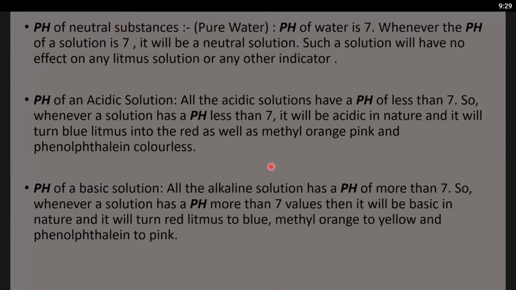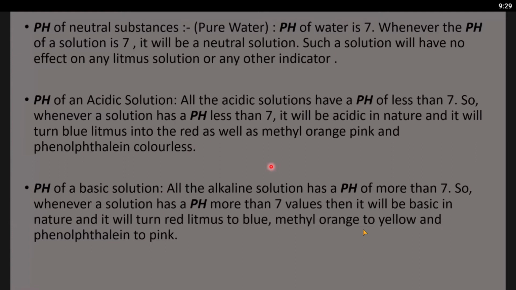That's why pH and indicator are both important concepts and related terms. pH of acidic solutions: all acidic solutions have a pH of less than 7. So whenever a solution has a pH less than 7, it will be acidic in nature and it will turn blue litmus into red, as well as methyl orange pink and phenolphthalein colorless.